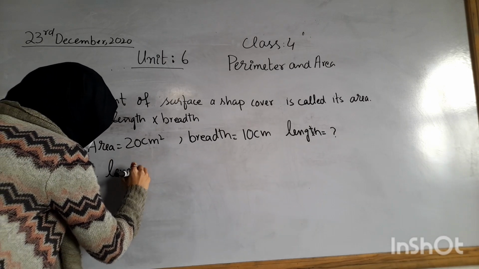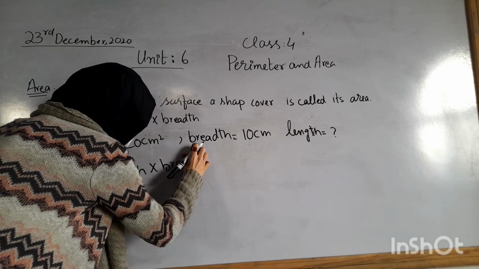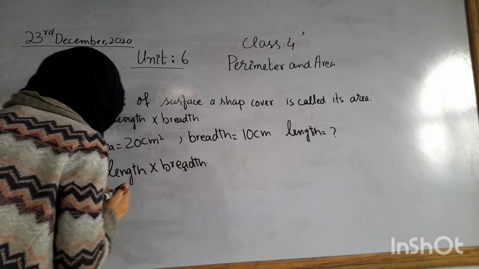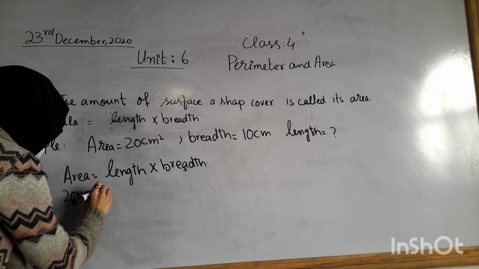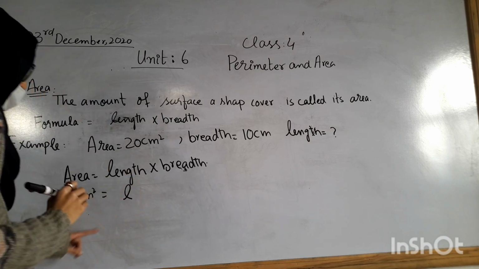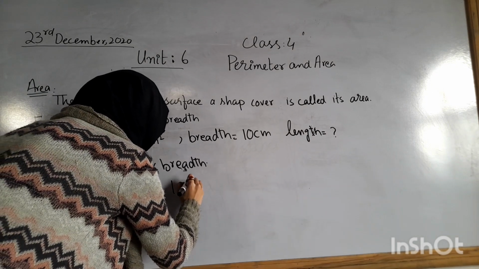Area is equal to length multiplied by breadth. Area is equal to 20 centimeter squares and length is equal to, you have to find, and we write L only here, and breadth is equal to 10 centimeter.